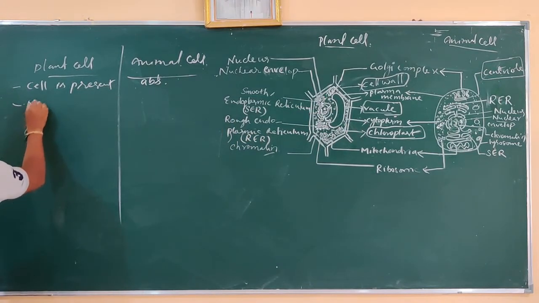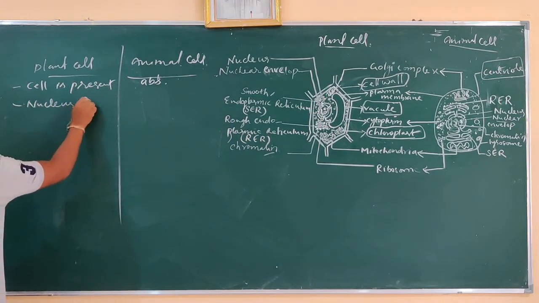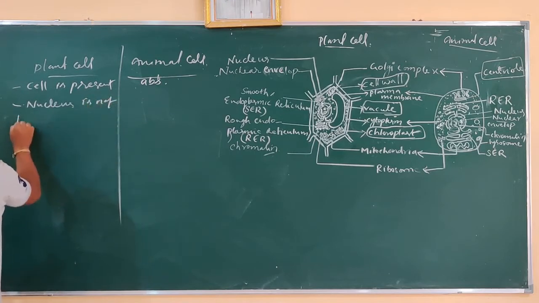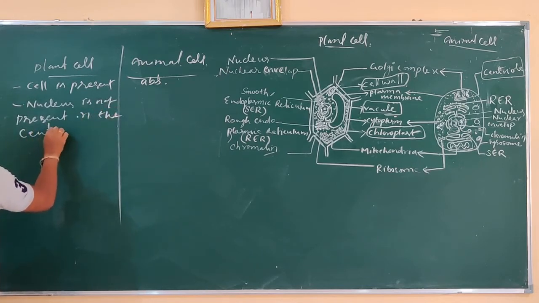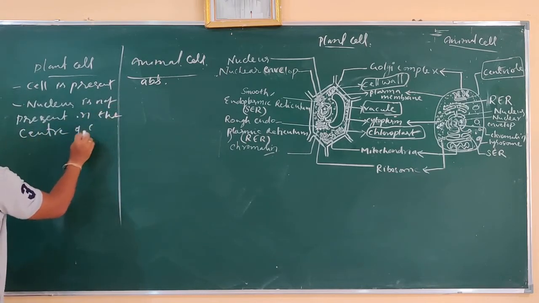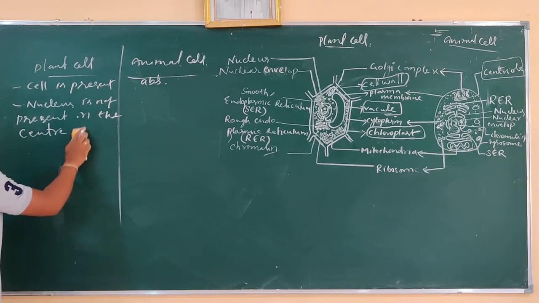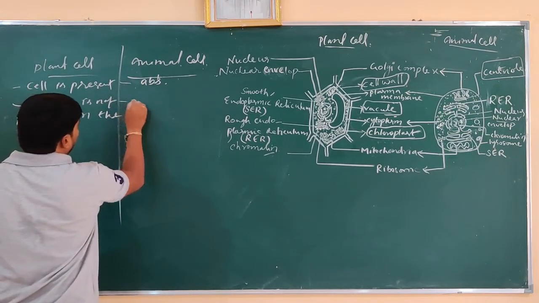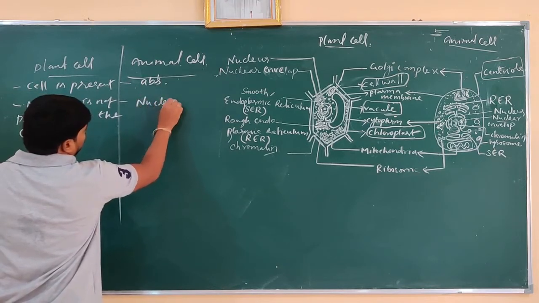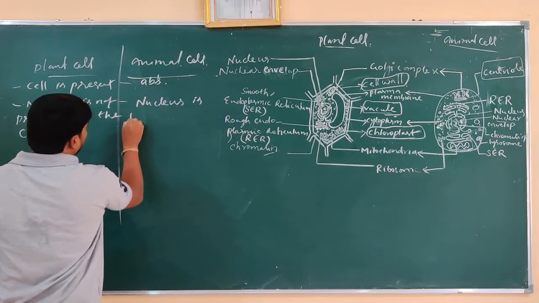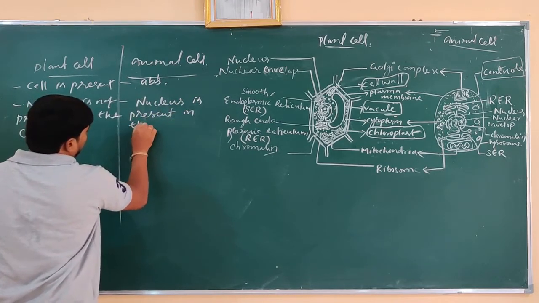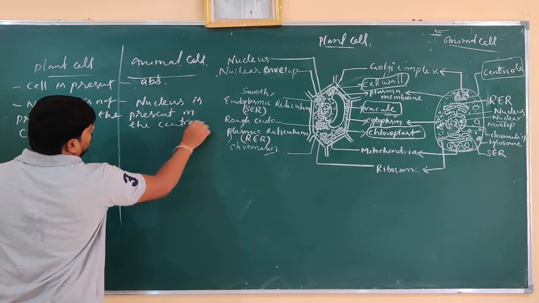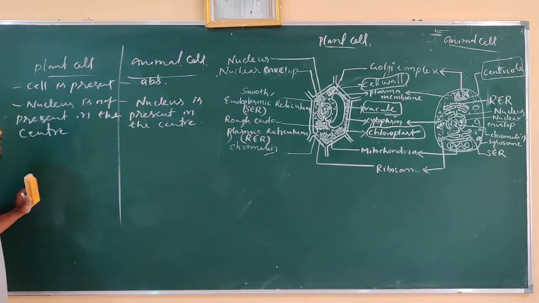Here the nucleus is present in the center.